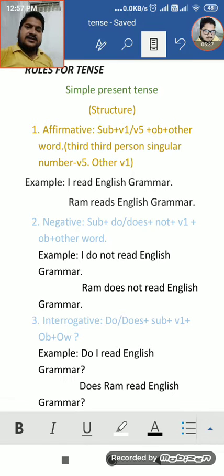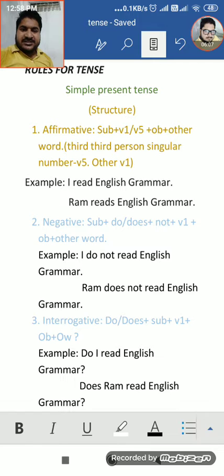And the other persons will take only V1. It means the first form of the verb. Example, I read English grammar. Here I is first person and it takes read. It means V1. Second, Ram reads English grammar. Here Ram takes reads. It means V5.